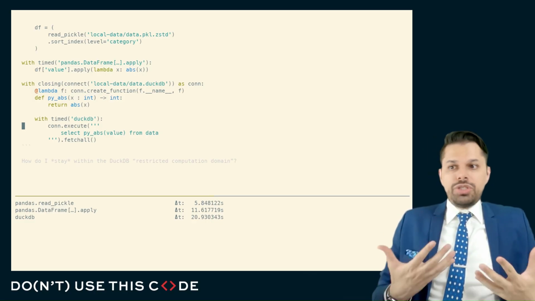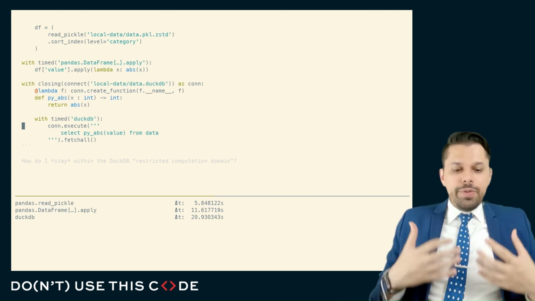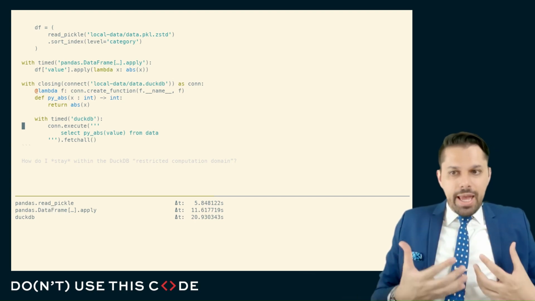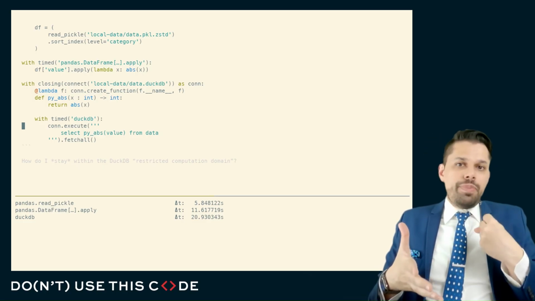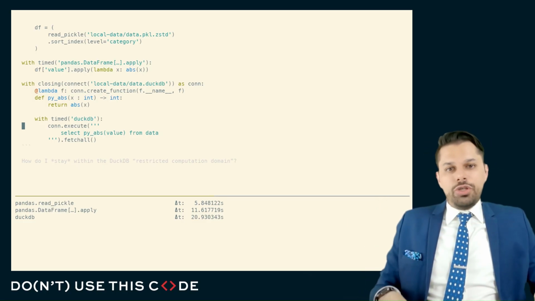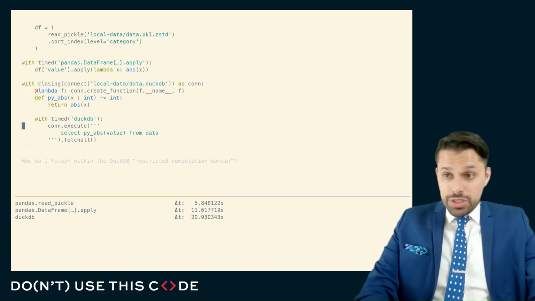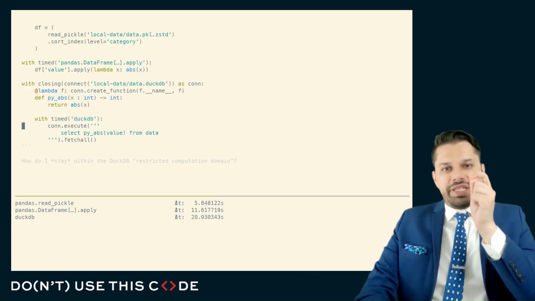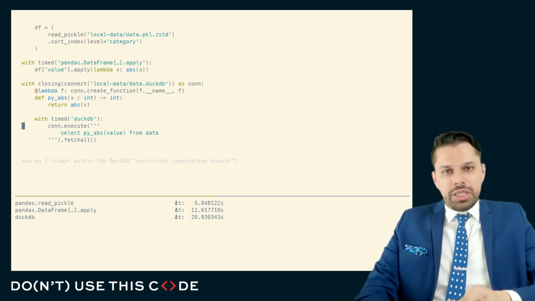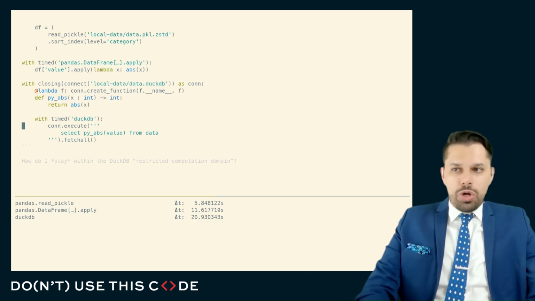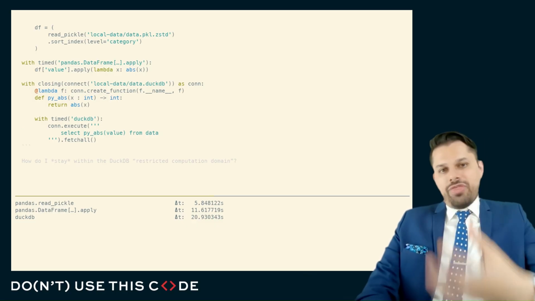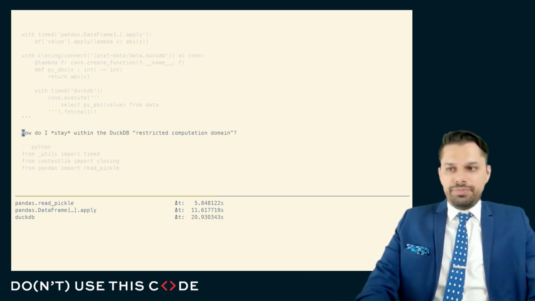So one thing that we should understand is when we use DuckDB, we can get great analytical results, but at some loss of generality, specifically because the cost of crossing that domain is going to be likely higher than the cost of crossing the domain for some of the other tools that we have. In other words, we want, where possible, to stay within the DuckDB restricted computation domain. We definitely don't want to have these kind of timings where we're doing worse than pandas, calling into Python and then back down to DuckDB and back and forth.